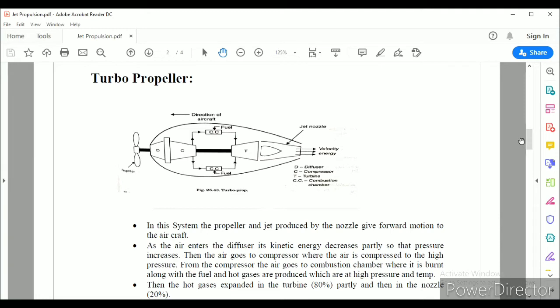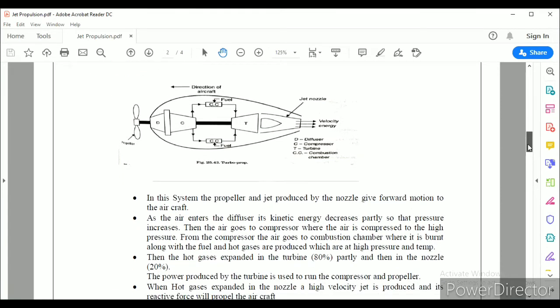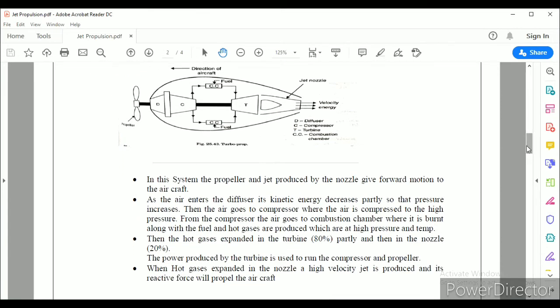Turbopropeller is an example of an air breathing engine. In this jet, the air is continuously drawn into the combustion chamber. This jet consists of a diffuser, compressor, two combustion chambers, turbine and nozzle. It also consists of a propeller.